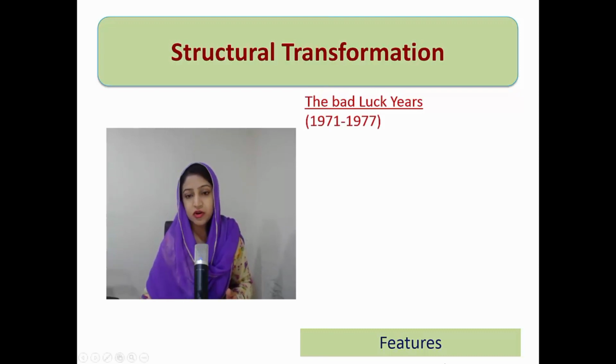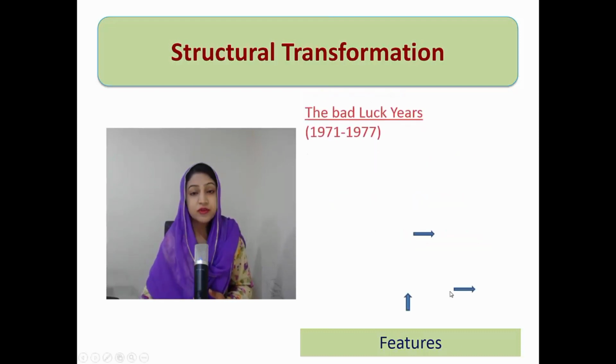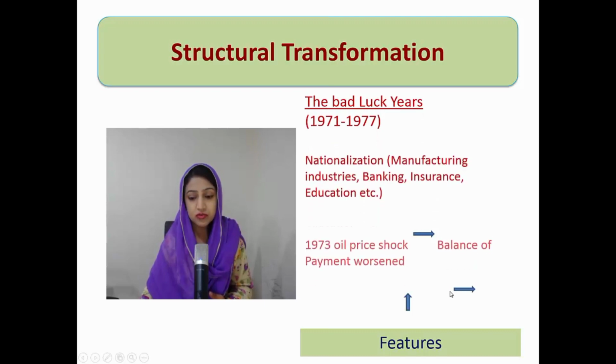Then the elected government of the time adopted the policy, or the focus was, to bring social justice in the society, which was the major controversy of the last time period, if you remember. So the economic resources, the fruits of development, were not fairly distributed, due to which a lot of regional disparities were created. So the incoming elected government's focus was to bring social justice. To bring social justice, they adopted the policy of bringing fundamental and structural changes, institutional changes, structural changes in the economic, political and social sectors. So the major focus of the government was to bring social justice.